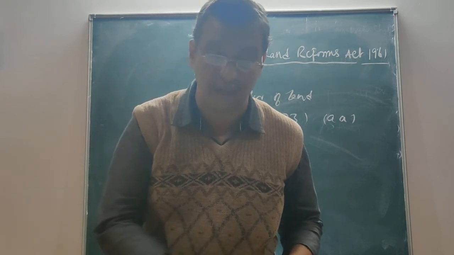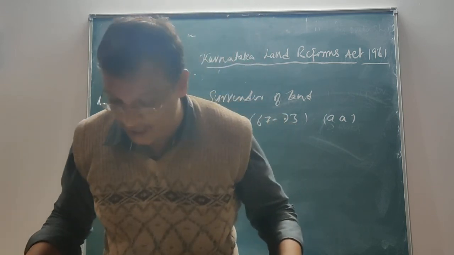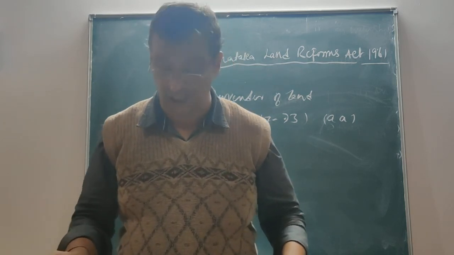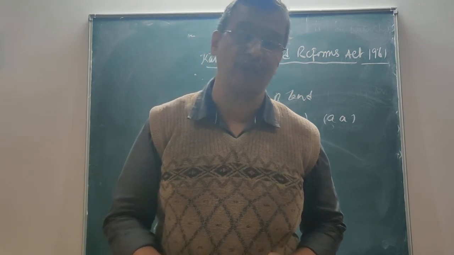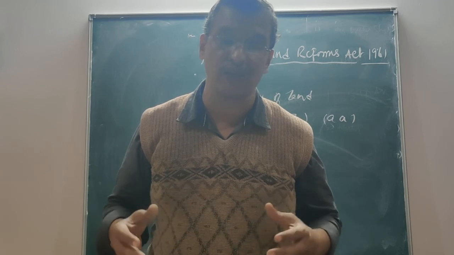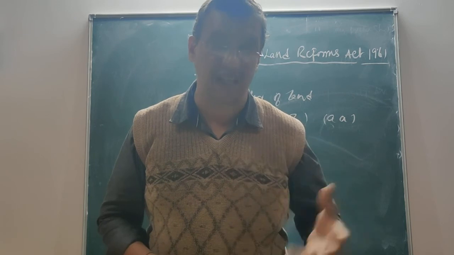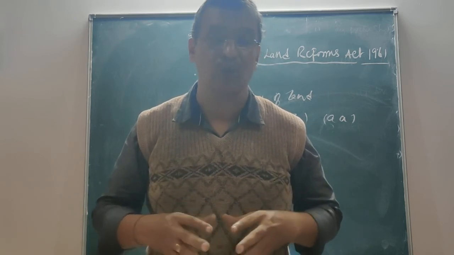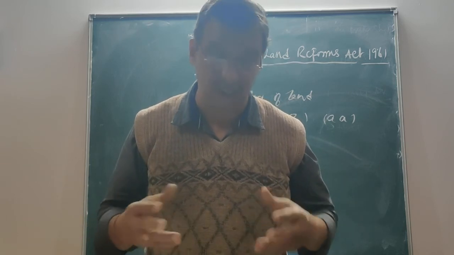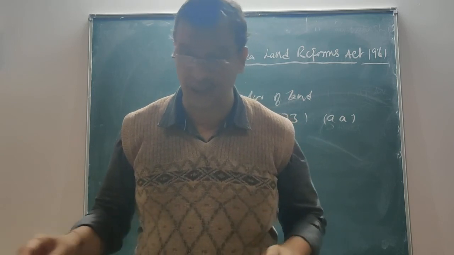So in this way, my friends, we shall see that the surrender of the land can be made, and the amount payable on the surrender and vesting of the land in the state government is as determined by the state government. As I was saying, if it is 25,000, then 25,000 into 15 times, where it is more than 25,000, up to 5,000, it is 12 times, and where it is the balance, it is 10 times of that money. In this way, the value is also being considered, where if it is a D class of land, 20 times is to be paid. This amount is payable at the annual rate of whatever is assessed.